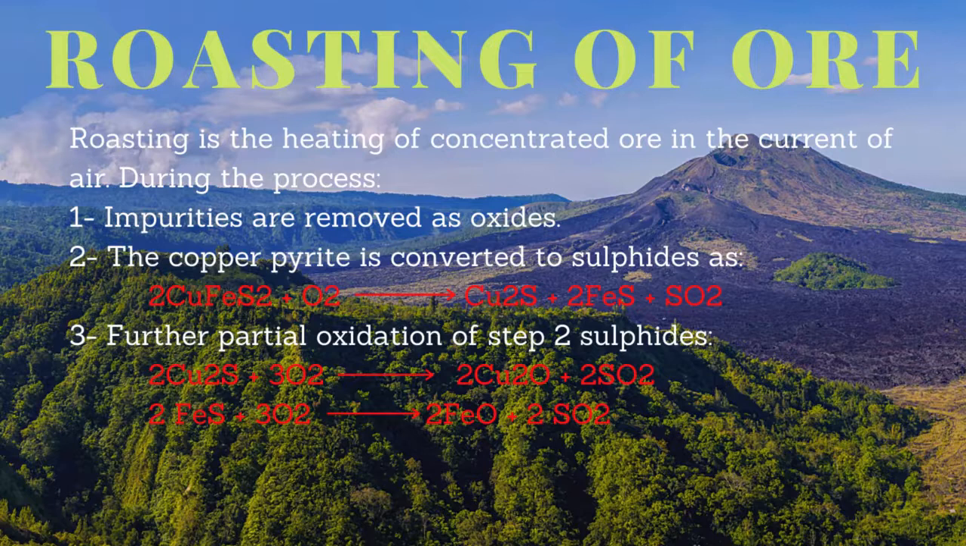Number 4, these sulfides obtained are further partially oxidized to ferrous and cuprous oxides. The reactions are as follows. 2 molecules of Cu2S react together with 3 molecules of oxygen to form 2Cu2O plus 2SO2. Number 2, 2FeS plus 3 molecules of oxygen react together to form 2FeO plus 2SO2.